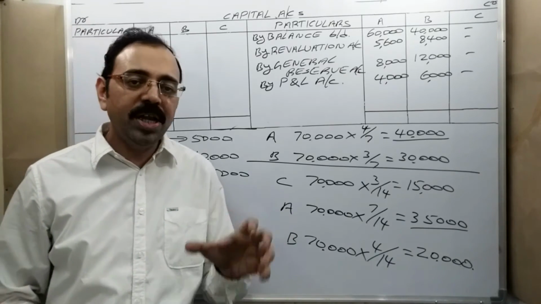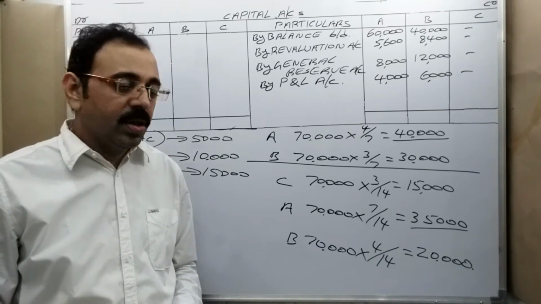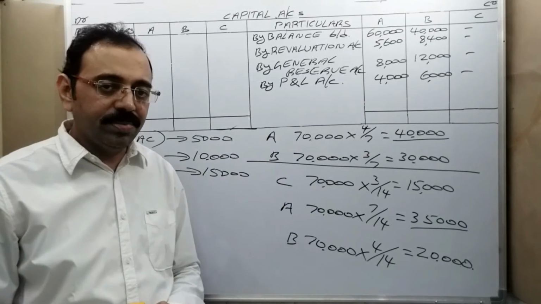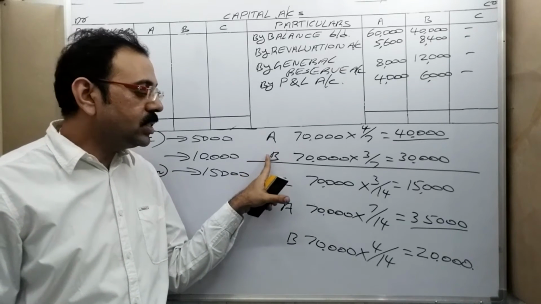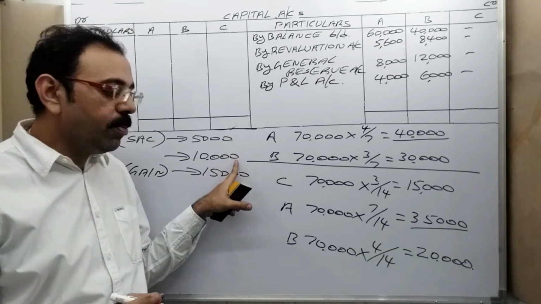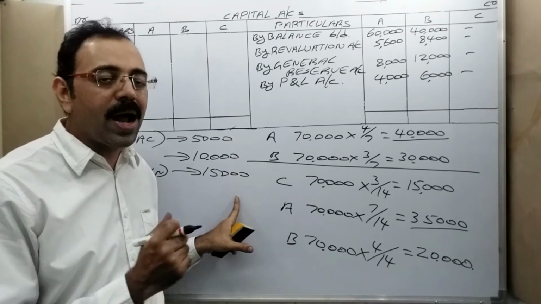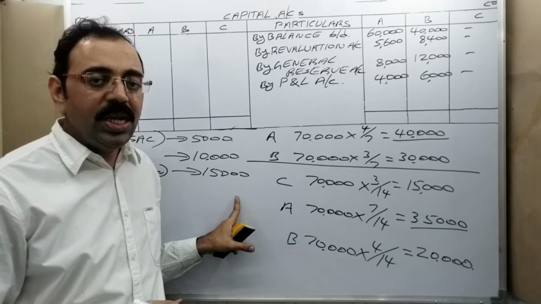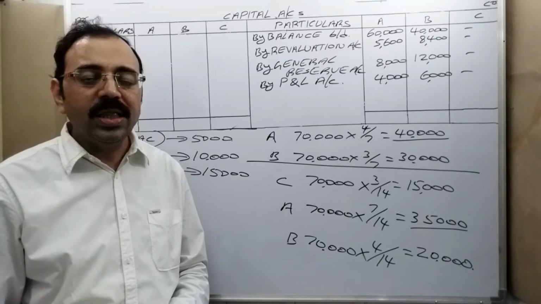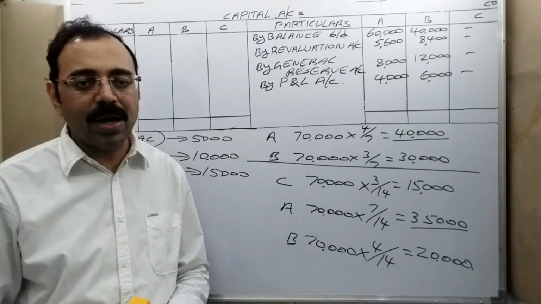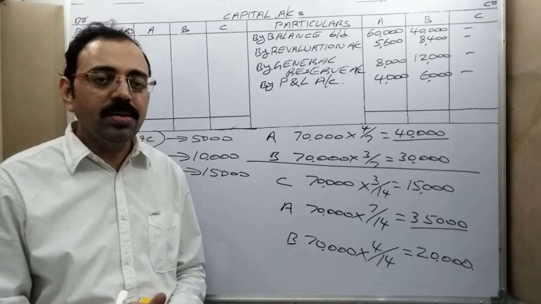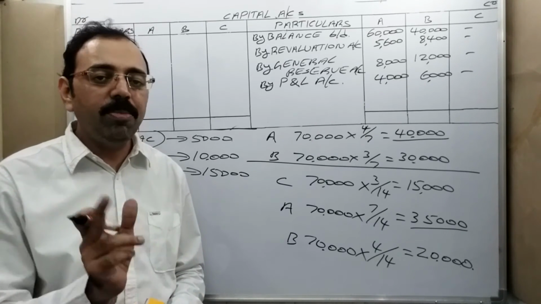Then, goodwill means what? When a new partner is coming into the firm, old partners are sacrificing some part of their goodwill amounts towards the new partner. Since old partners are sacrificing their profit shares, they want some compensation from the new partner. That compensation amount is known as goodwill. It is also known as premium.